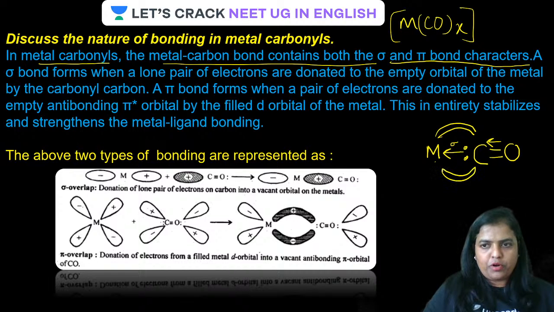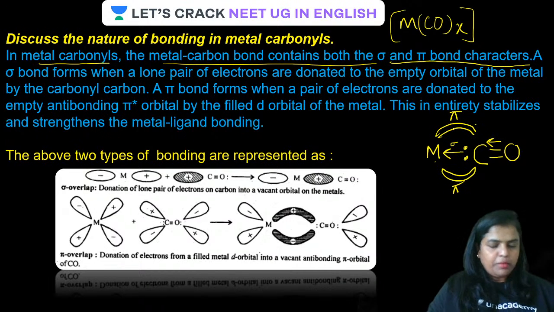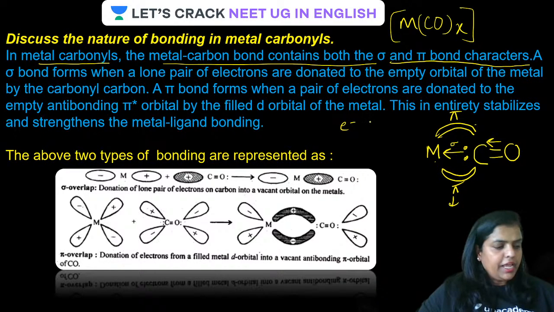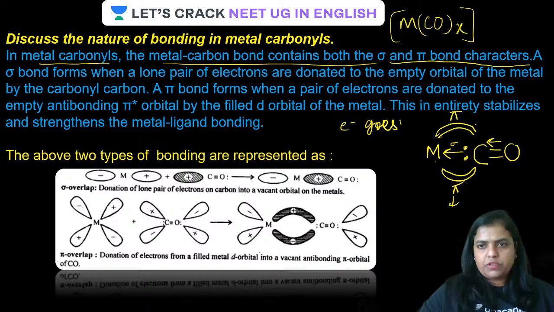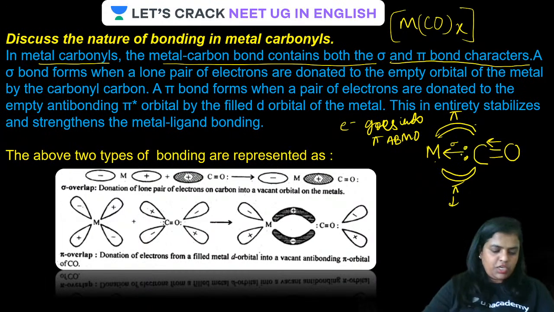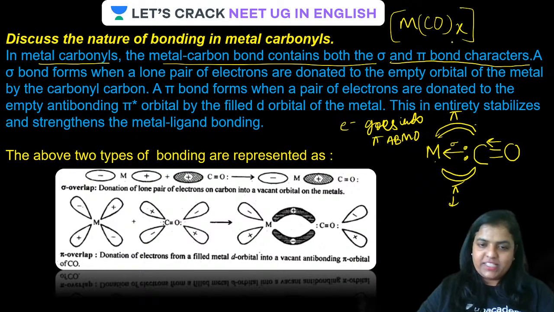There is a pi bond. The electron goes from the metal, in the pi bond formation, into the pi anti-bonding molecular orbital of the CO, carbon of CO. Is that clear?